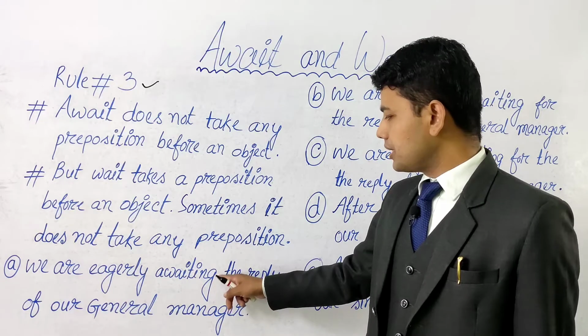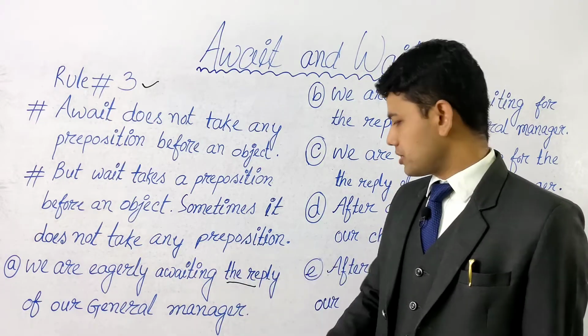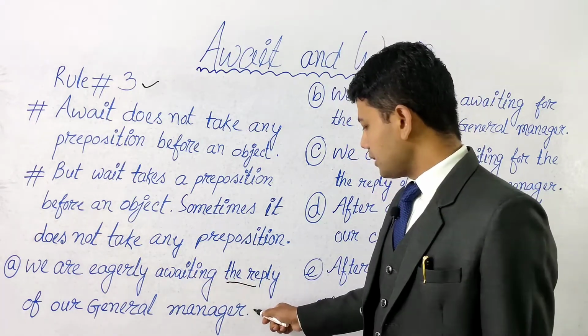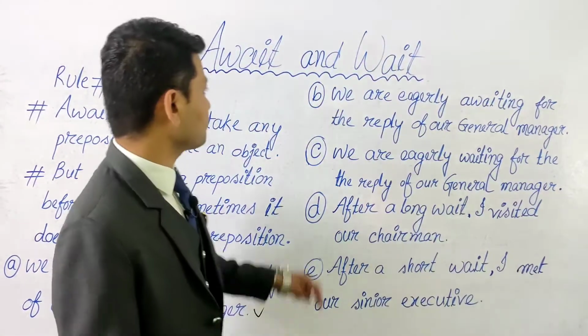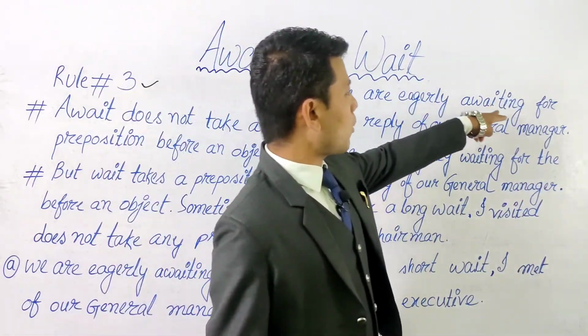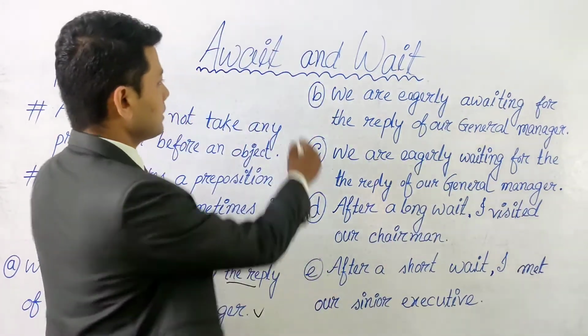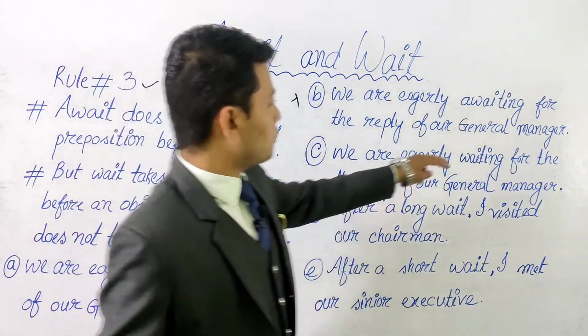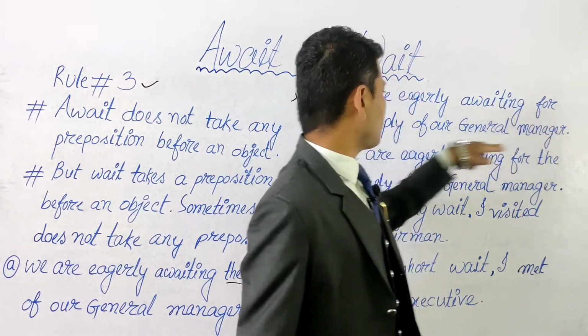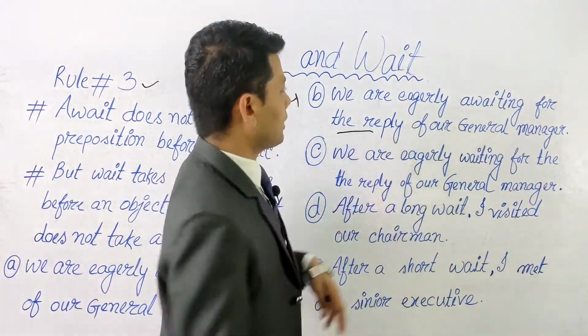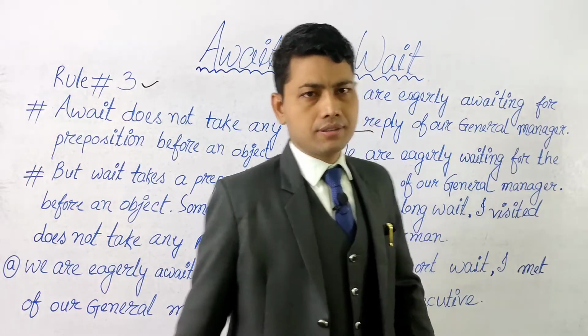Before the object, we did not use any preposition, so it is absolutely correct. Next, B, we are eagerly awaiting for the reply of our general manager. It is incorrect because we cannot use any preposition before an object whenever we are using await.